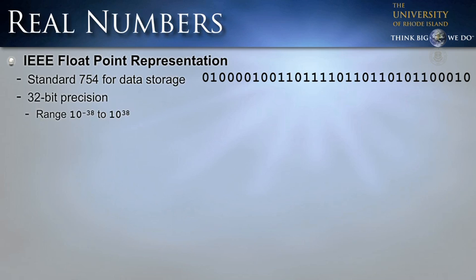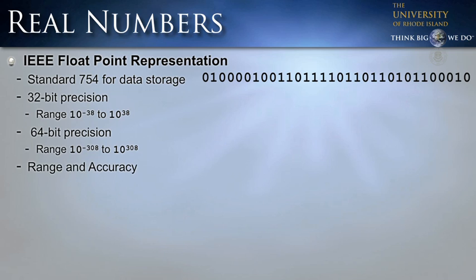We can also represent real numbers, and this sequence of bits could be a floating point representation of some real number. There are 2 ways we can represent real numbers using the IEEE floating point standard 754 for data storage. One is 32-bit precision, or using 4 bytes to represent our real numbers. This gives us the range from 10 to the negative 38, which is a very small number. It's 1 followed by 37 zeros, and then a digit after that, to 10 to the 38th power. We also have 64-bit precision, which is 8 bytes, and that gives us a range from 10 to the negative 308 to 10 to the 308th power.